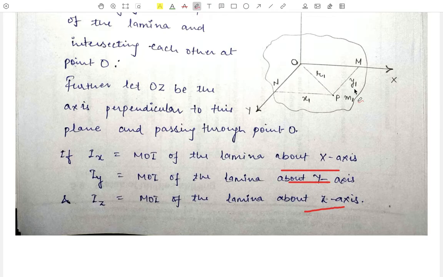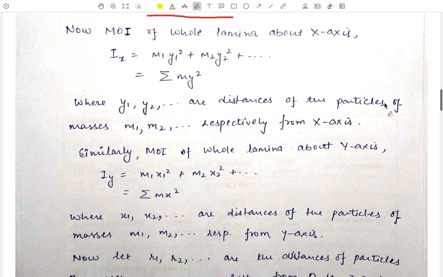Therefore, considering this value, the moment of inertia of the whole lamina about the x-axis will be, in the same way, m1 y1 square for the first particle, m2 y2 square for the second particle, similarly m3 y3 square for the third particle plus m4 y4 square for the fourth particle, where m1, m2, m3, m4 are the masses of the particles and what are y1, y2, y3?